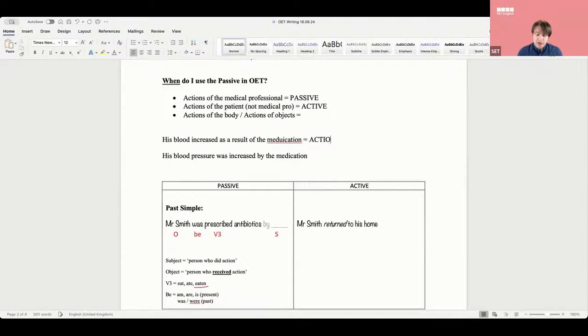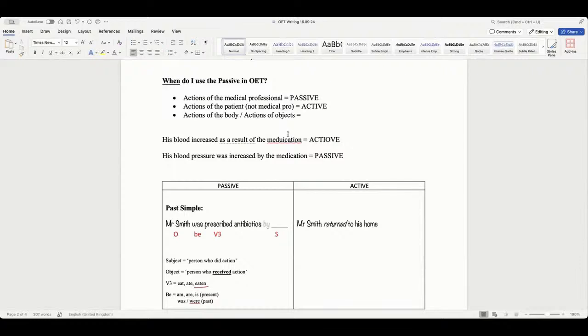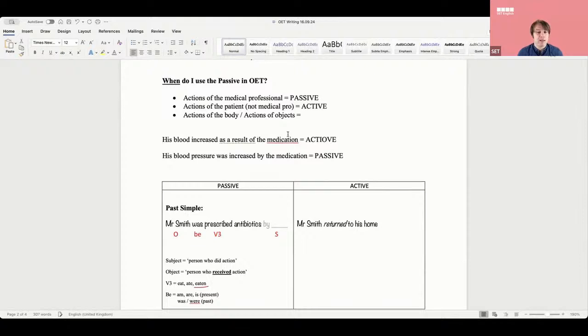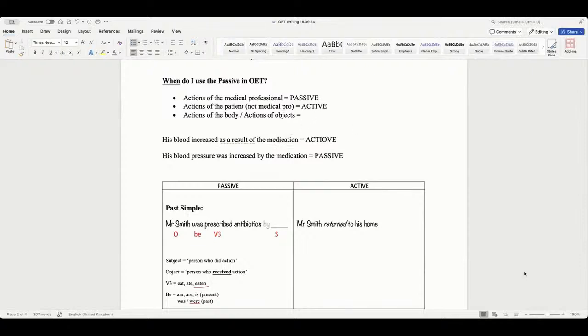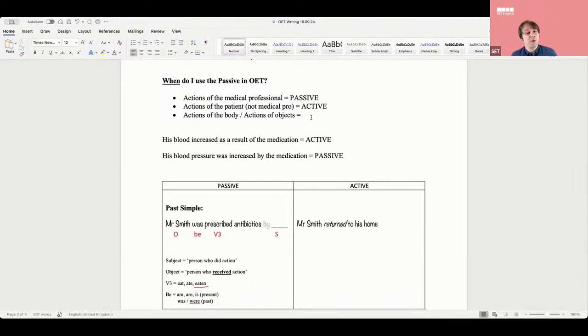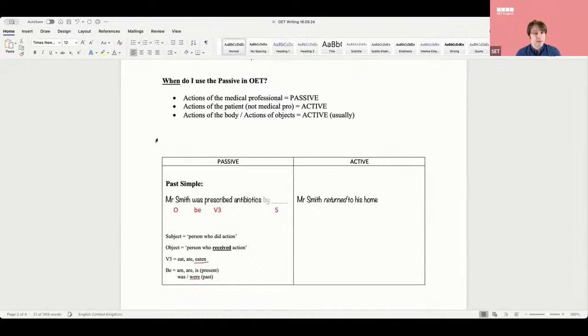This one is active, right? This one is active and this one is passive. So what should I do? Which one should I usually use, active or passive? What do you guys think? Active. It's actually active. So you can say that, you can do that, but usually it would be active. Okay? Does that make sense? Not always, but usually. How often is usually? How many times? What percentage?